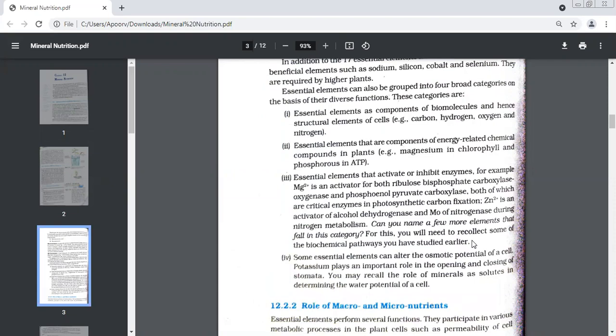Very good. There are 2-3 elements which are involved in energy reactions. I mean, those reactions where energy would be produced. Can we have the names of them? Magnesium in chlorophyll and phosphorus in ATP.